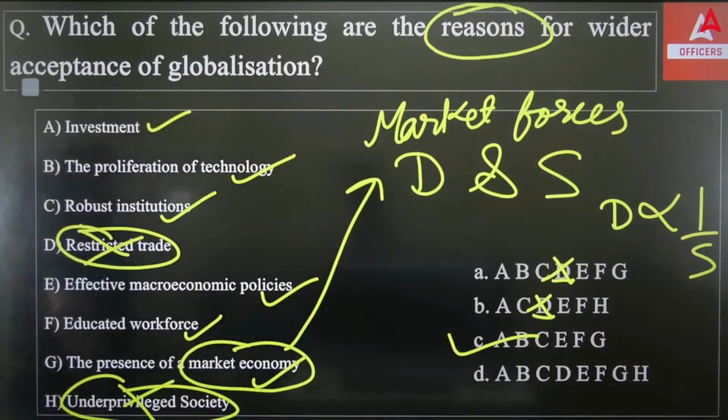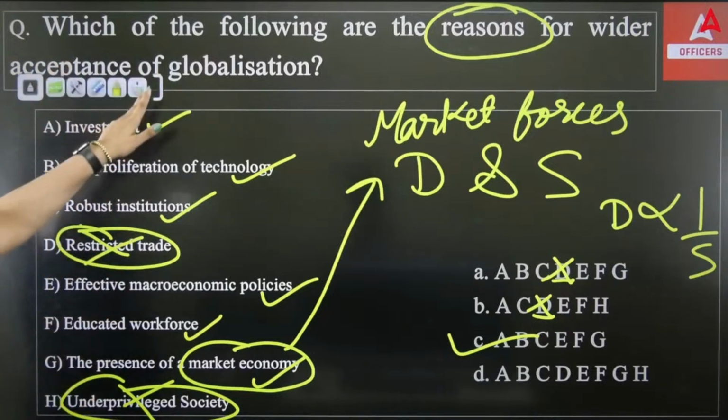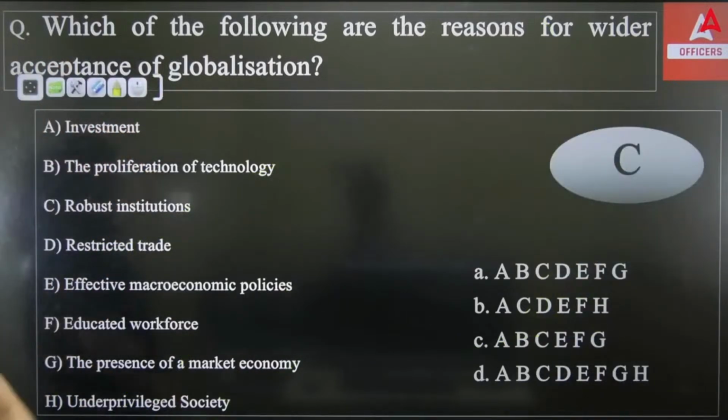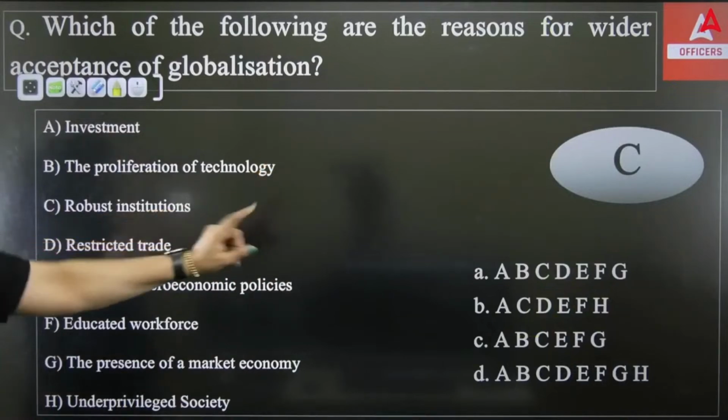The right answer is option C: A, B, C, E, F, G. All these are the reasons for introducing or accepting globalization in the country. So you can see the right answer is option C.